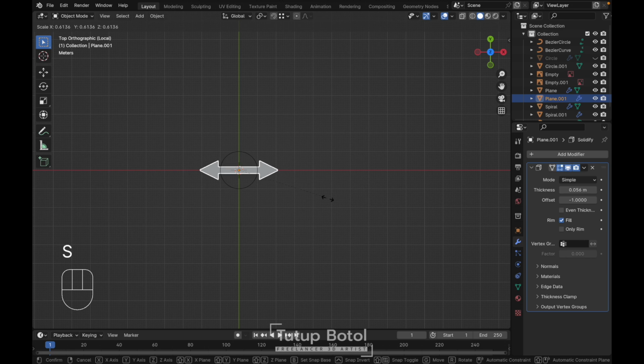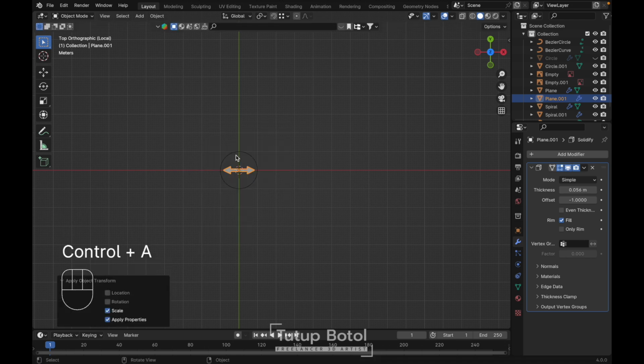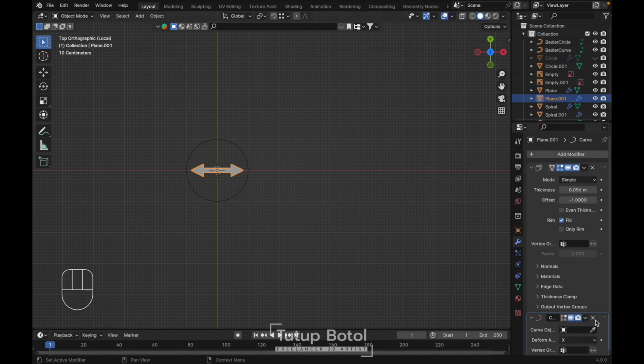This one we're gonna scale it down. Then we're gonna apply the scale, add a modifier, deform, curve, and click this eyedrop and click our Bezier curve. Just like this. Press Shift A.